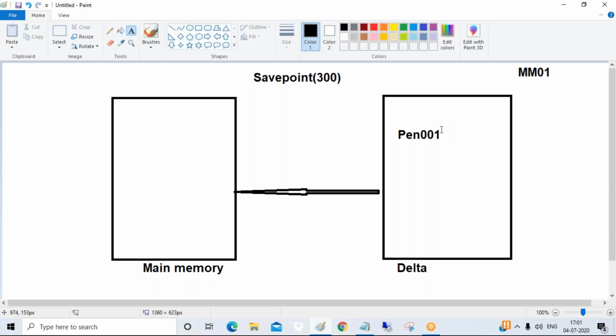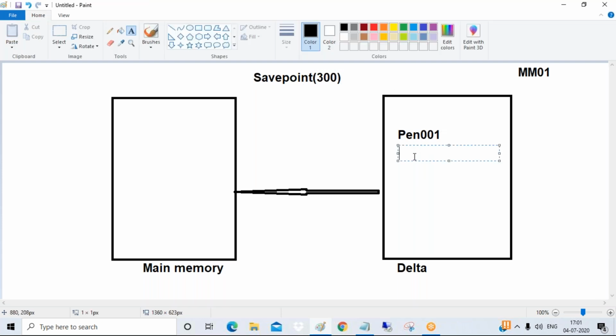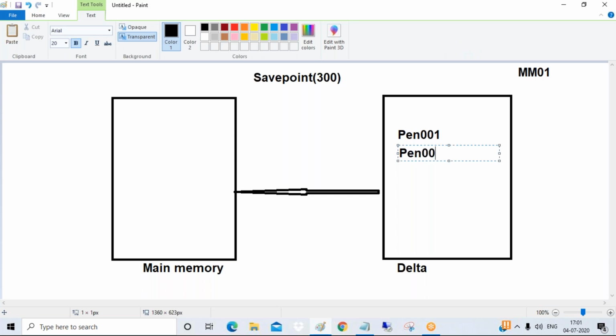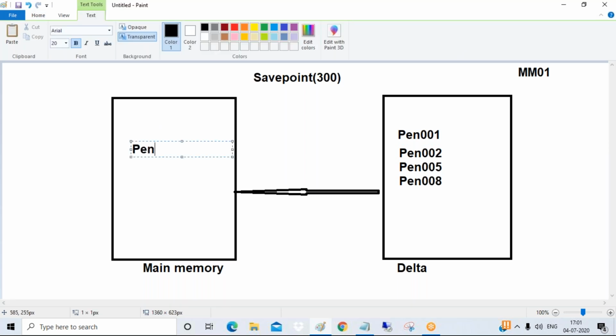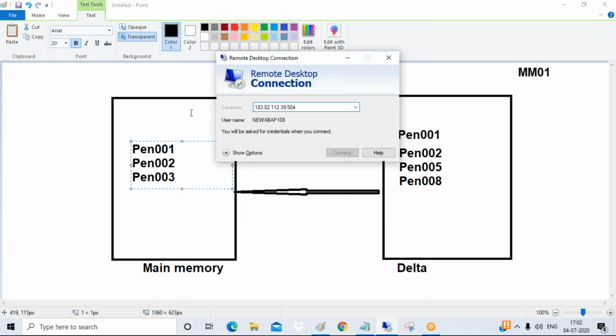Whenever this save point triggers, whatever data is in your delta memory, whatever materials are there, it may be 1000, it may be 500, all the data from the delta memory will be transferred to main memory. I will also show you within the system how it looks, the delta memory for every table.